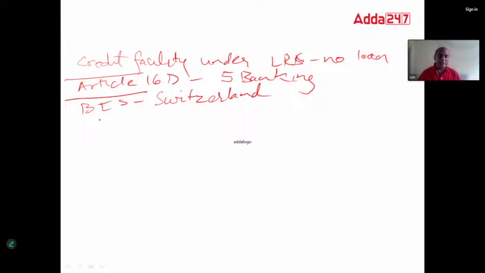Then the rate of interest on NRI loans. ROI on NRI loans is 0 or very less, meaning no interest or 0.